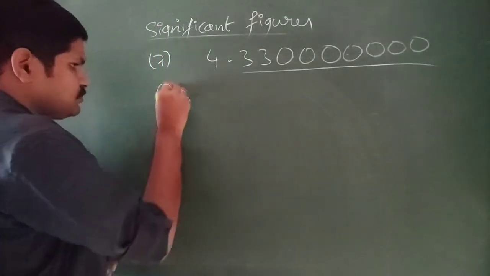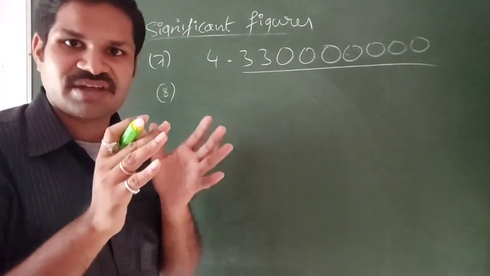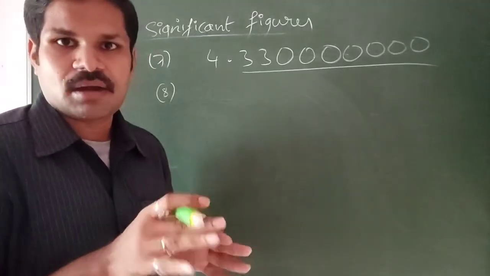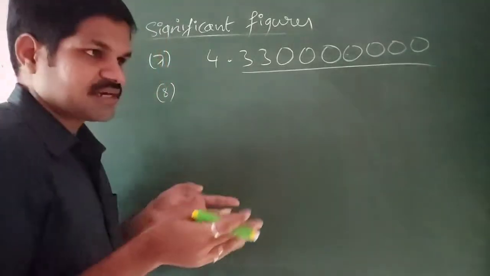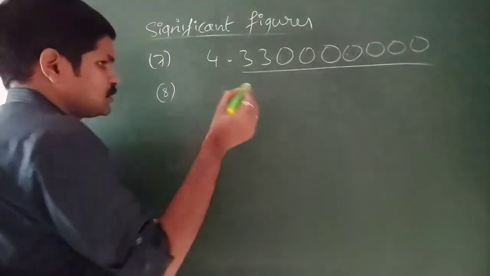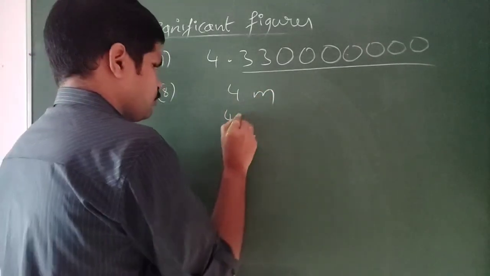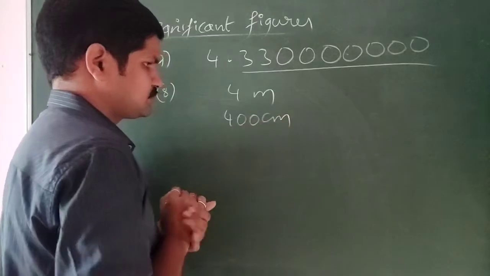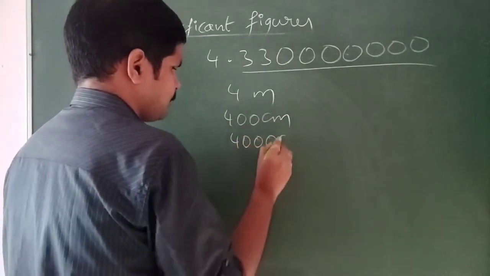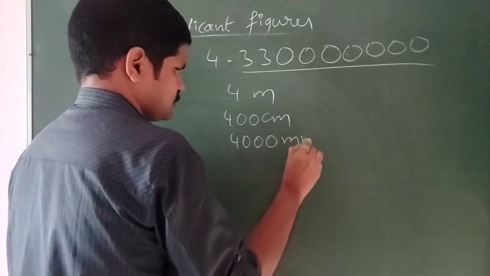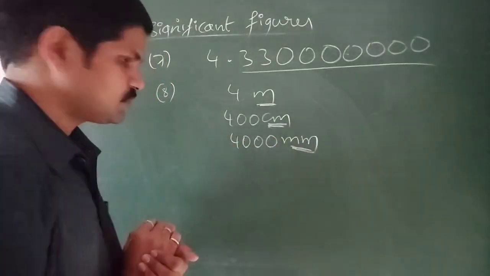One more important rule is there, I forgot. The number of significant figures will not depend on the system of units. How so? For example, let us consider length: 4 meters, 400 centimeters, 4000 millimeters. So we are using some different systems here, right?